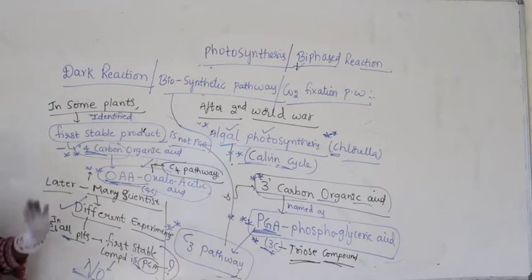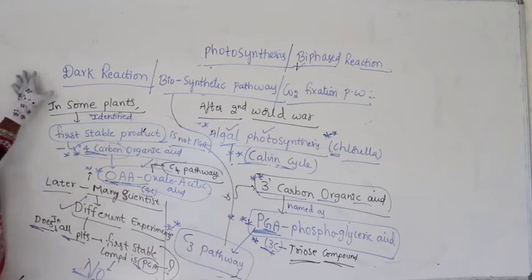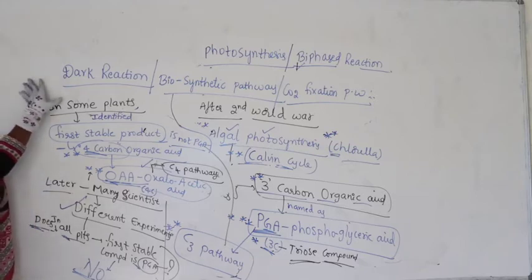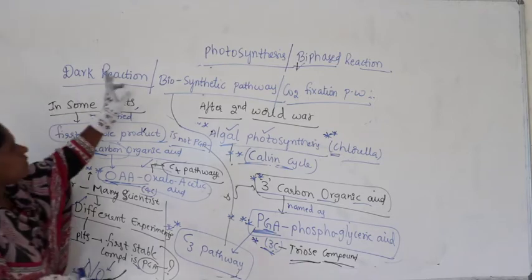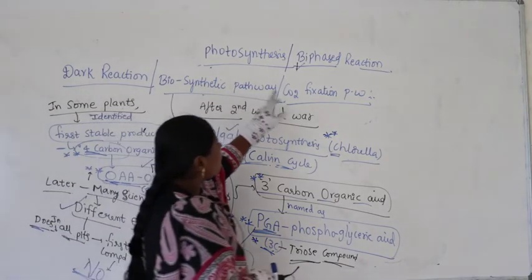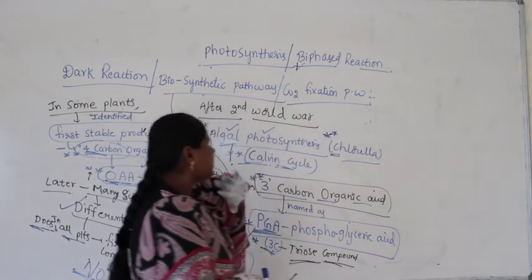Now, what is the final conclusion with these experiments? Let us quickly revise it. I will quickly revise it, guys, you listen. What we are discussing is the second phase of photosynthesis. What is the first phase? Light reaction. What is the second phase? Dark reaction. We are in dark reaction. Dark reaction is also called the biosynthetic pathway, or the carbon dioxide fixation pathway.